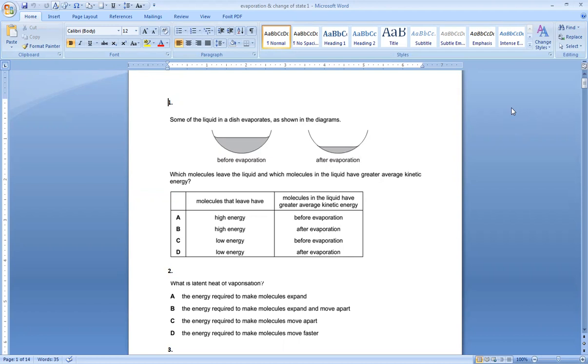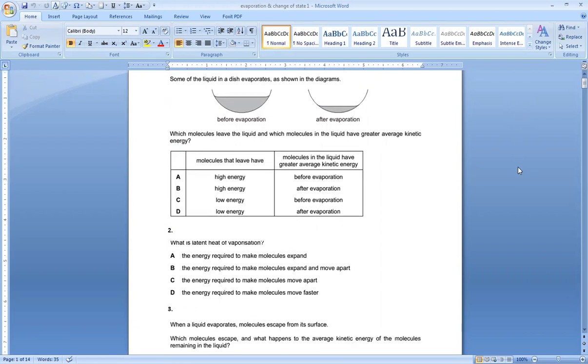The question says which molecules leave the liquid? The molecules which leave the liquid have high energy, and which molecules in the liquid have greater kinetic energy? Before evaporation. So option is A. After evaporation, the kinetic energy would be low. Before evaporation, the average kinetic energy will be high. So option is A.